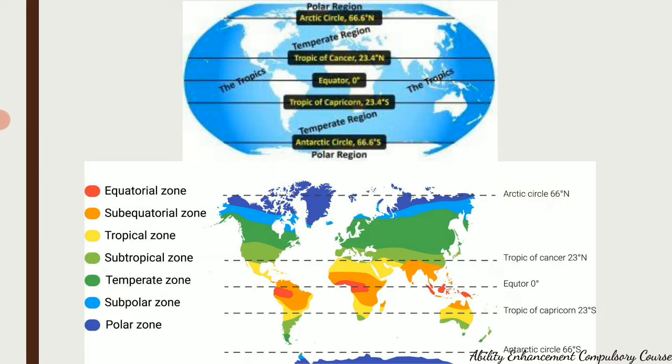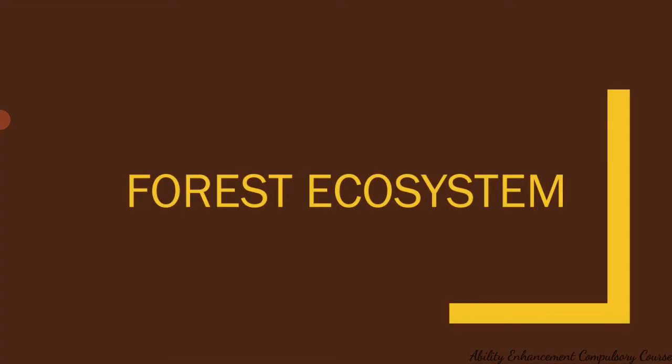These are the different zones based on which the fauna and flora, and also the weather and the climate, keep differing from one place to the other. So let us look at the major types of terrestrial ecosystems. Now, terrestrial ecosystems are mainly categorized by the limiting factor, that is moisture. Moisture is a major limiting factor because in some regions moisture is abundant, in other regions moisture is scarce, hardly present. In some regions it is always raining, the precipitation is always there. In other regions there is no precipitation at all. In certain regions there is precipitation, but it is present only in certain seasons, certain months of the year. So the moisture is the major limiting factor in all the terrestrial ecosystems.